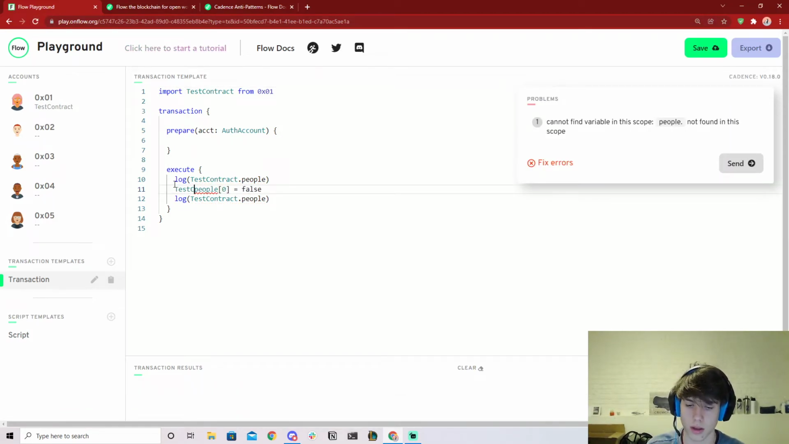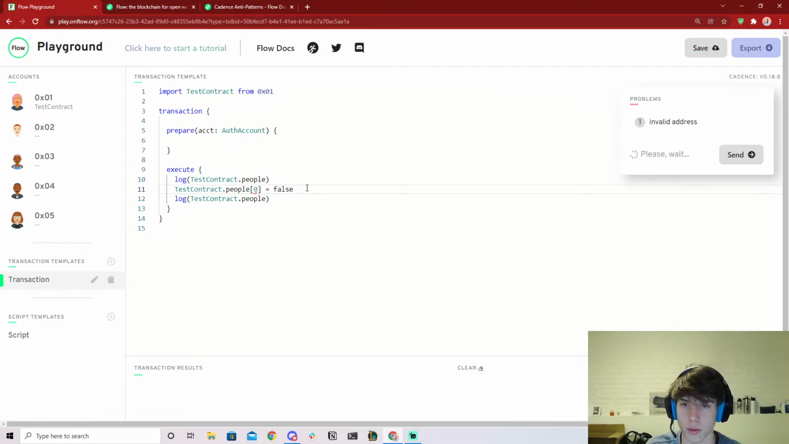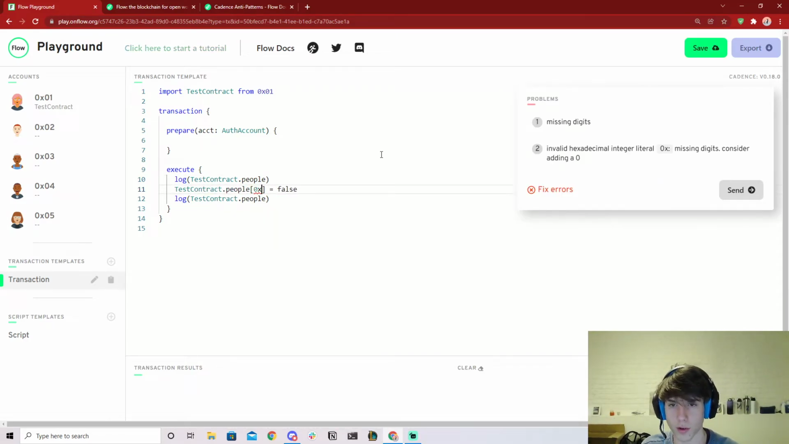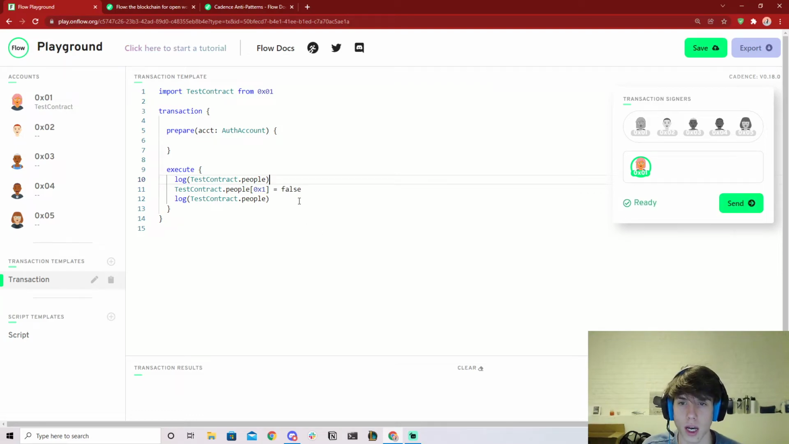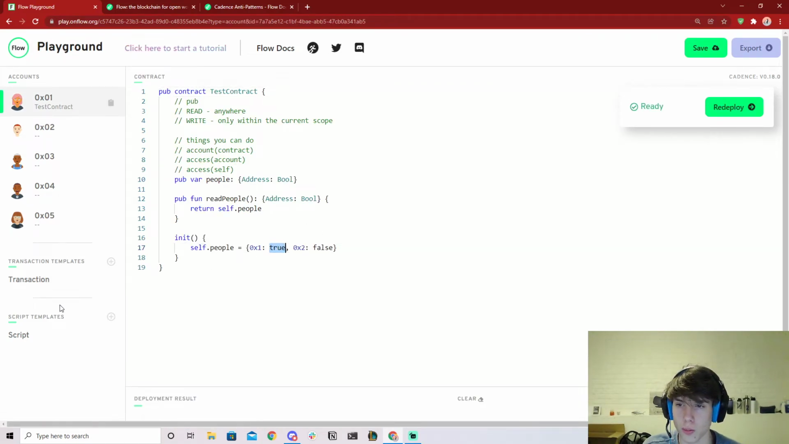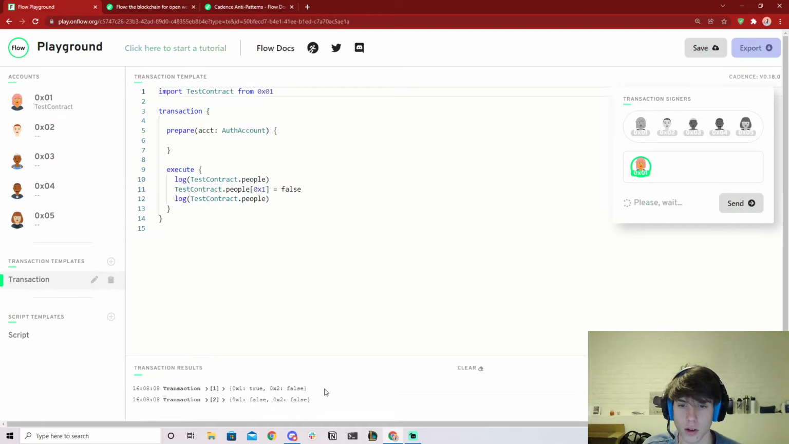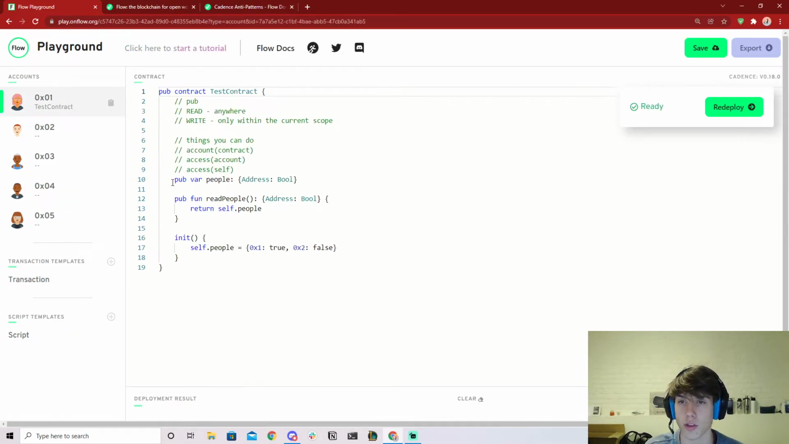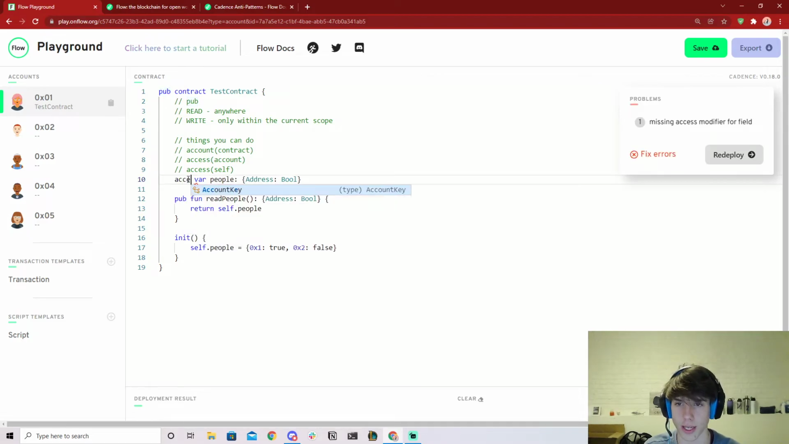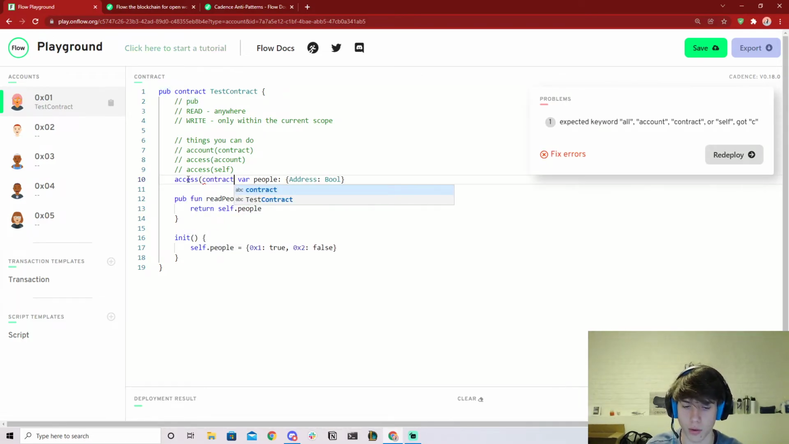Test contract.people at 0 equals false. Or sorry, at 0x1 because it's an address to bool. Remember, we initialized it to true, but let's watch it change to false. So boom, it goes from true to false. And so this is also a problem with dictionaries. And so the way to fix that is to change this to access contract, account, or self.